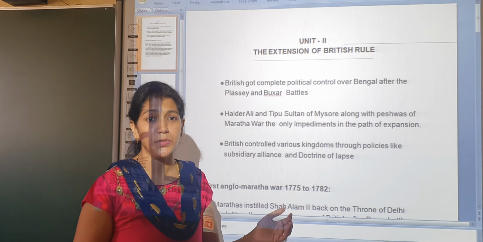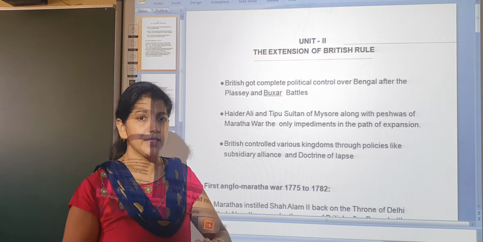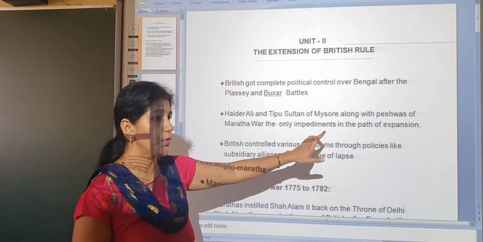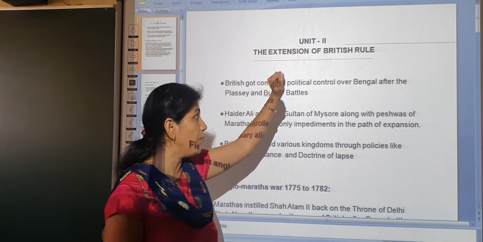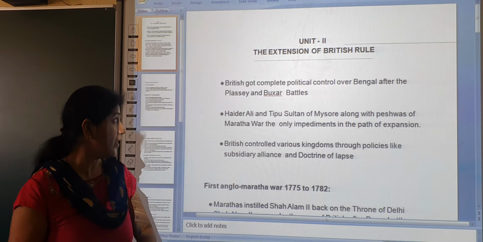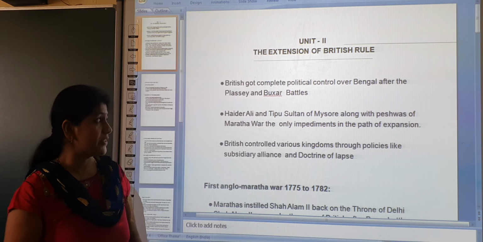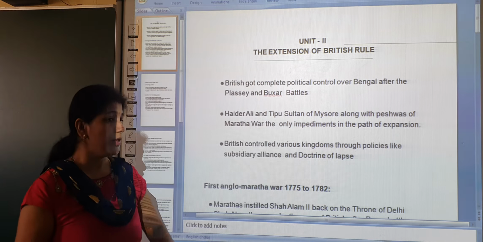Lord Dalhousie introduced the doctrine of lapse. And also for this lesson, we learn about the Anglo-Sikh War. These are the main concepts we learn in the second lesson, the extension of British rule. First, I want to discuss how the British extended their territory in India.